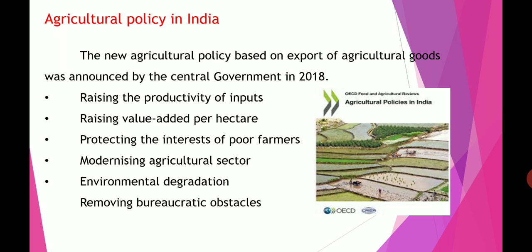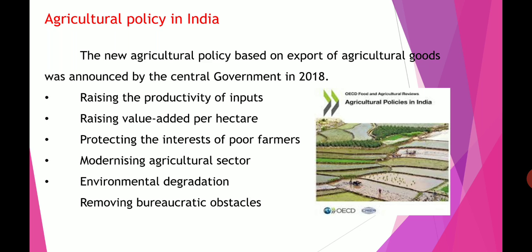Next one, protecting the interest of poor farmers. The agricultural policy is proposed to protect the interest of poor and marginal farmers, the below-poverty category. They're trying to develop poor and marginal farmers by expanding institutional credit support, giving some credit support to develop the poor farmers.